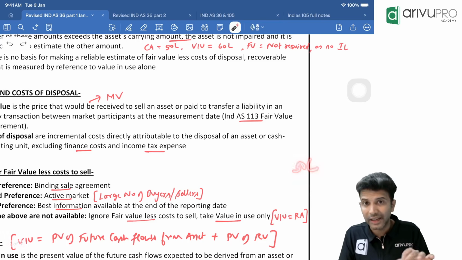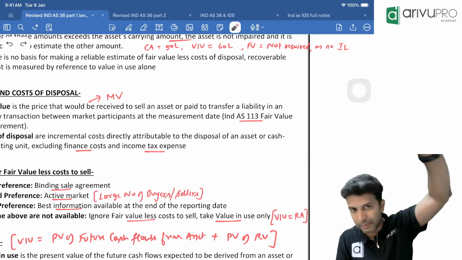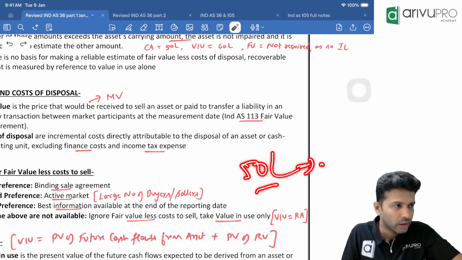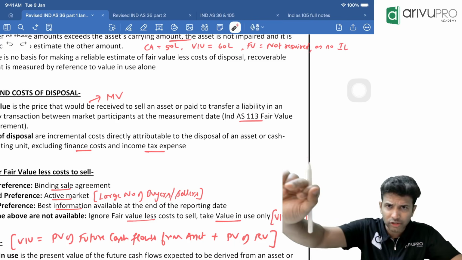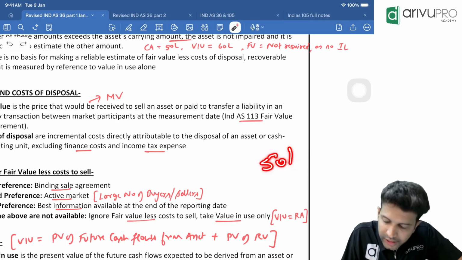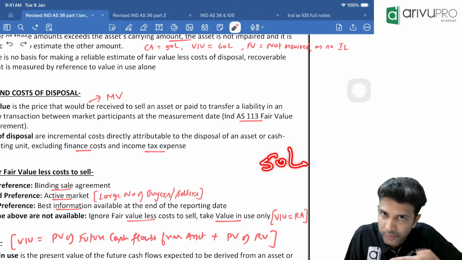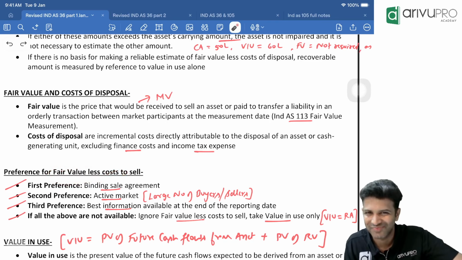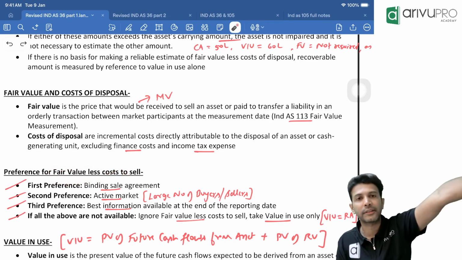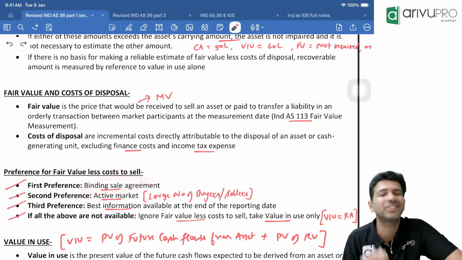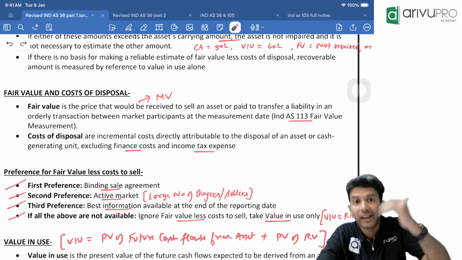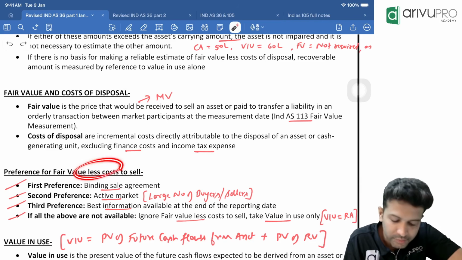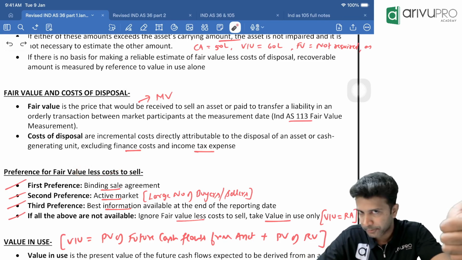That agreement value in my example is 50 lakh. That 50 lakh itself will be taken as fair value less cost to sell. So first priority is the binding sale agreement. If you already have an agreement to sell the asset, that agreement's value itself becomes fair value less cost to sell.